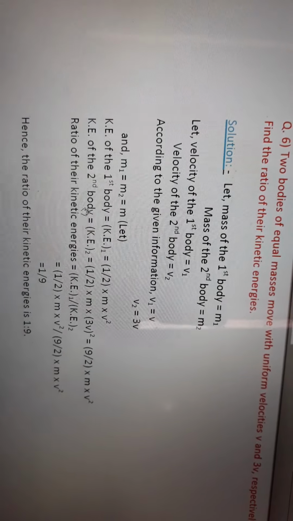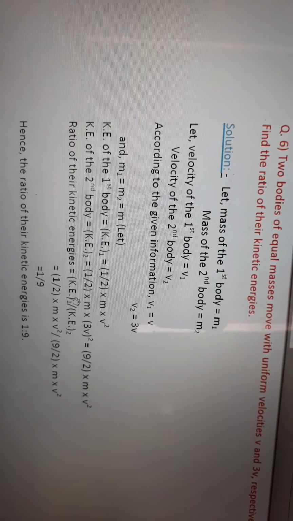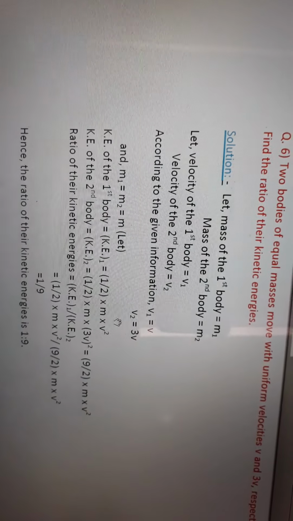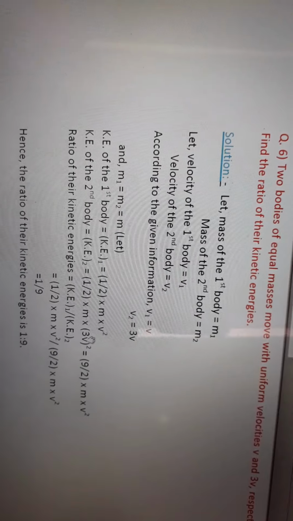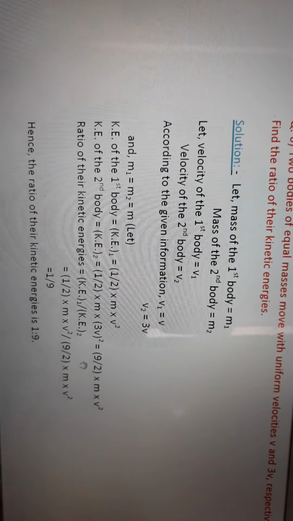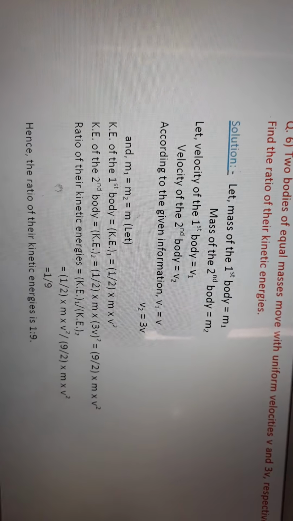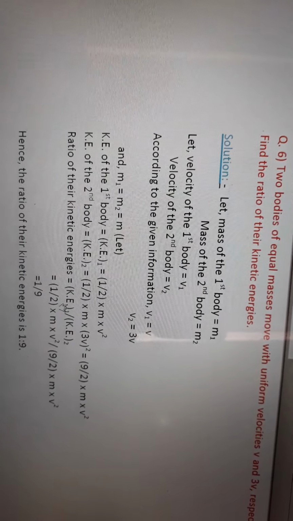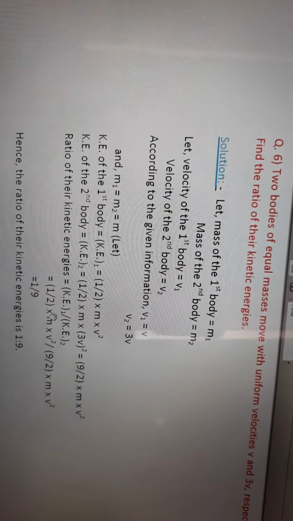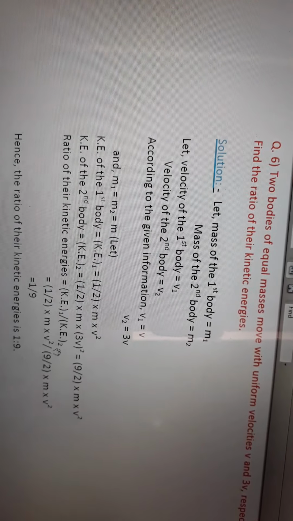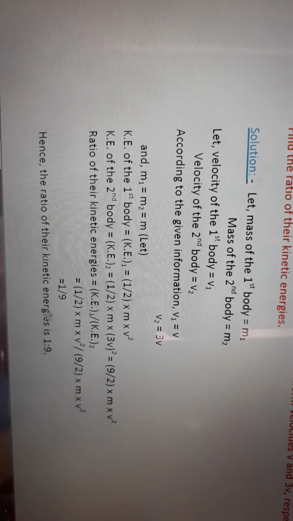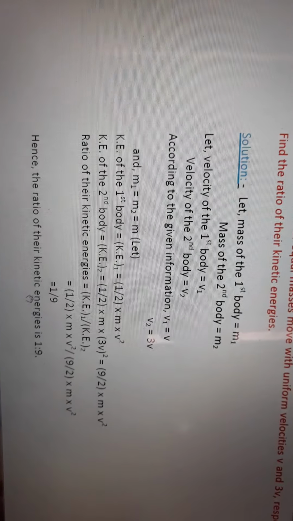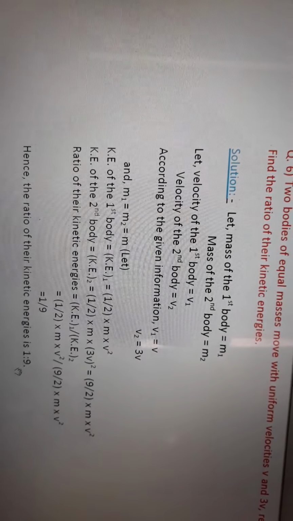The kinetic energy of the second body you can also write down, instead of v2 just 3v whole square. Now you find out the ratio, kinetic energy of the first body divided by kinetic energy of the second body, because we are finding the ratio. So this way you can find the ratio. The ratio of their kinetic energy is 1:9.